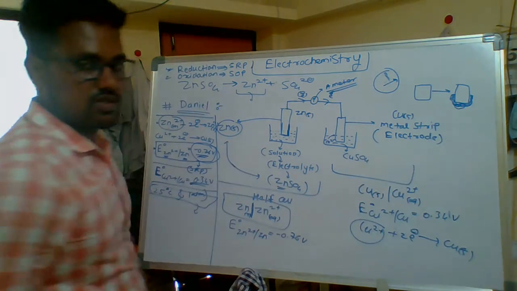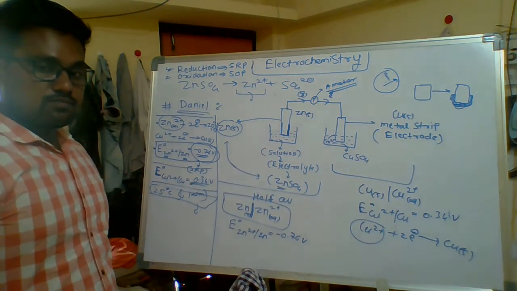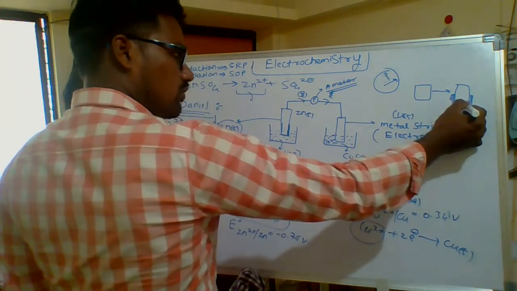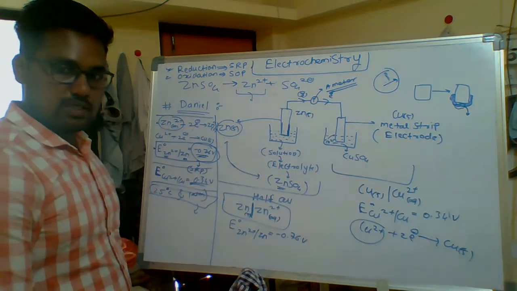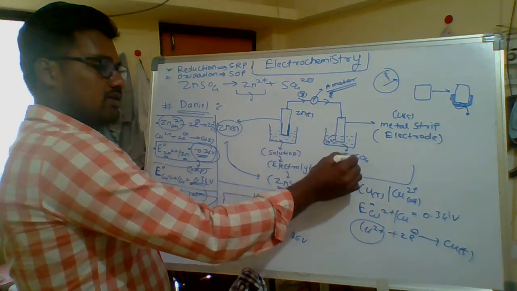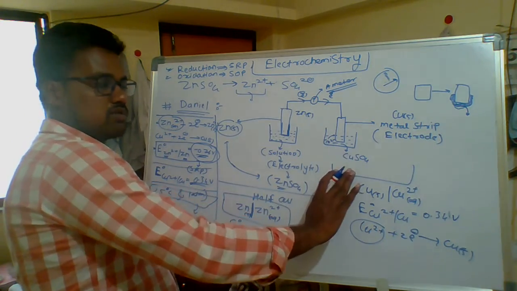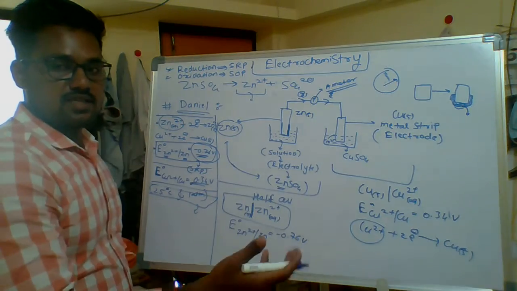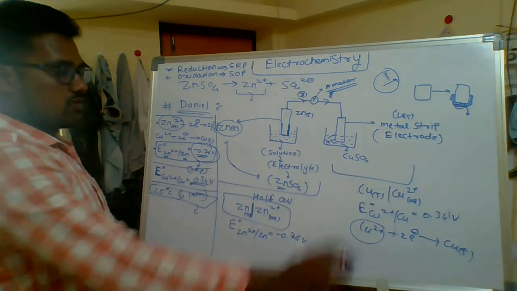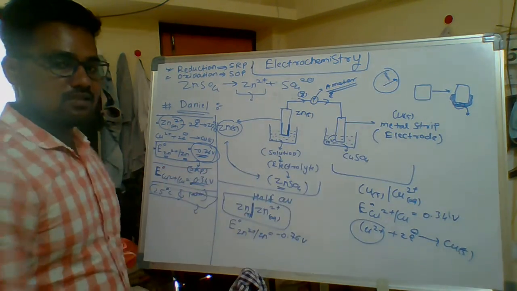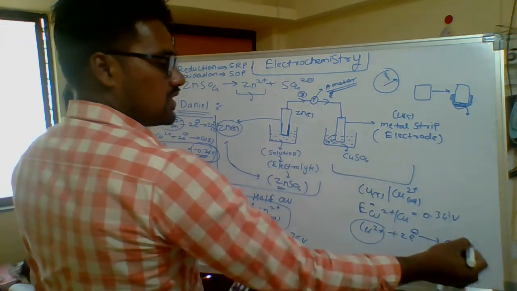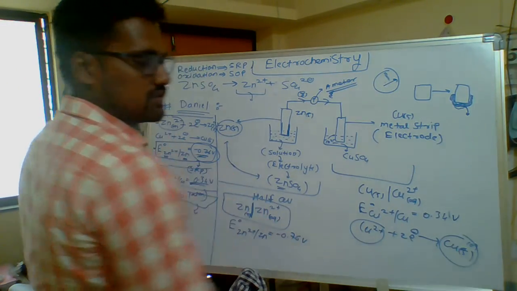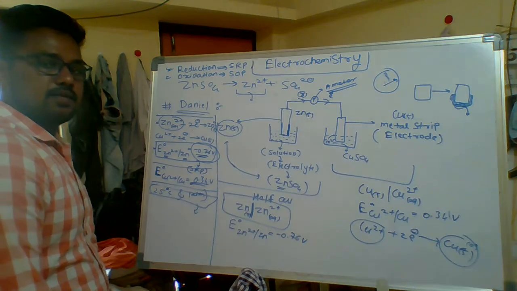And you also observe this type of observation. The copper will be deposited from the electrolyte. The copper plus 2 ions go towards that metal strip and get discharged and stabilized from plus 2 to 0. Whenever they discharge, they get neutral charge, meaning they go towards stability. Yes or no?